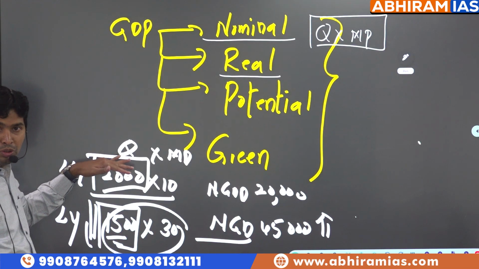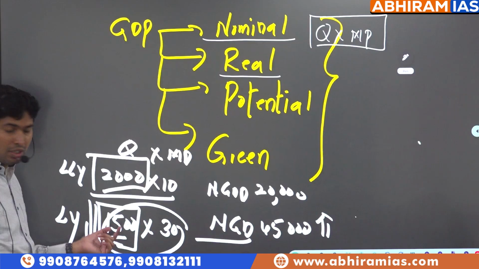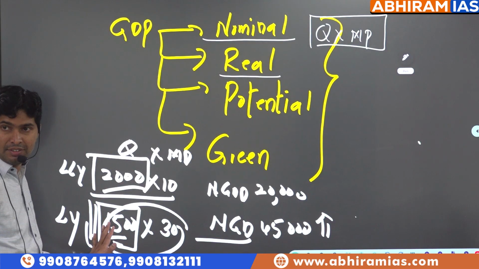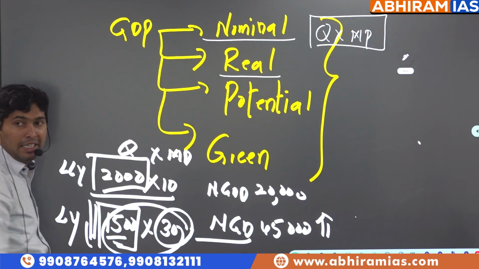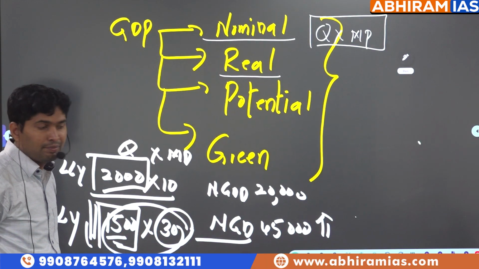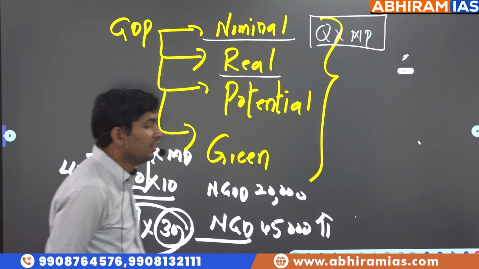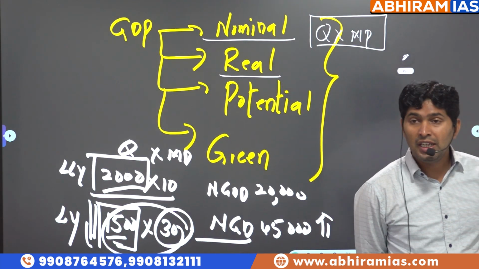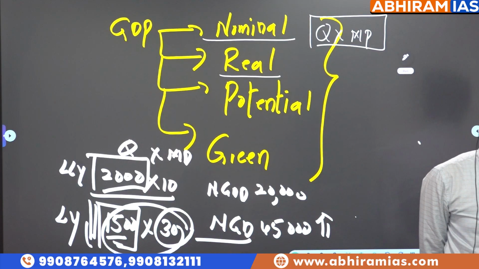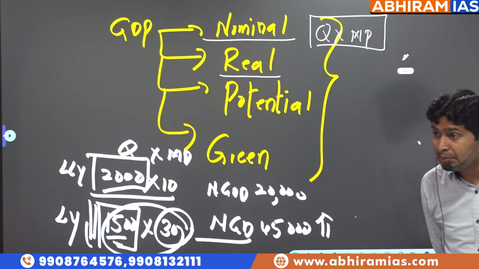Earlier we produced 2000 goods. Now we produced only 1500 goods. Actually, quantity produced is less. But why did nominal GDP increase? Because of the increase in market price. So to understand the reason for change in GDP, is it because of change in quantity of production, or because of change in market price?